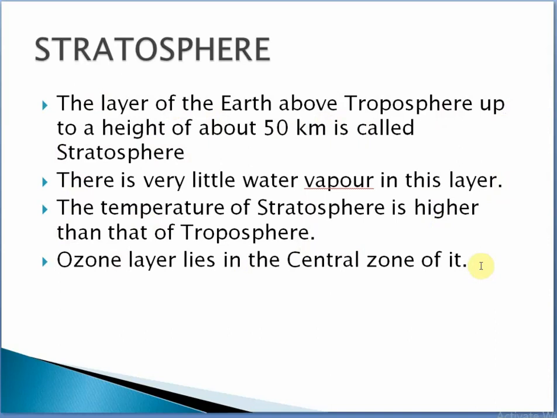Let us discuss the temperature of the stratosphere again. The temperature of the stratosphere is higher than that of the troposphere and remains nearly constant up to a height of 25 kilometers. Sorry, it's not 20 kilometers, it's 25 kilometers. The ozone layer lies in the central zone of the stratosphere.